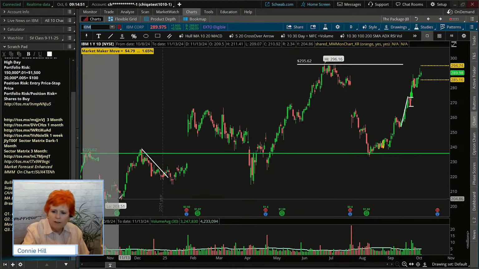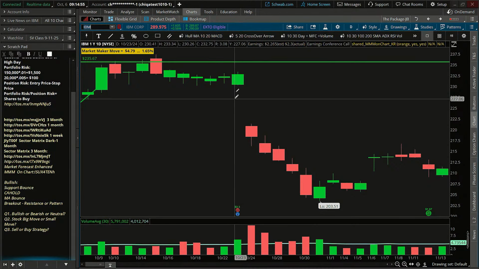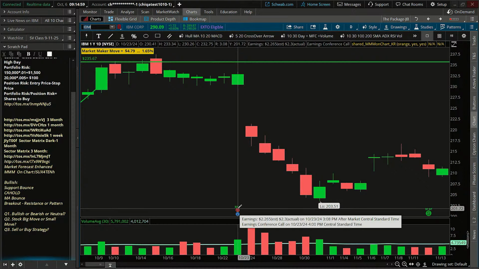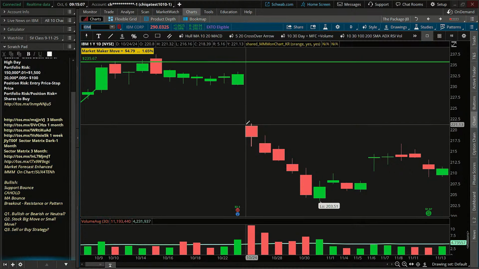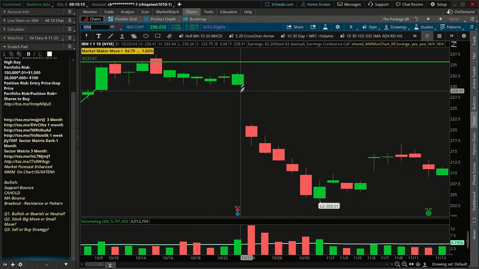I'm going to zoom in on this furthest left one that looks like it was maybe in October. And we can line up and see when the earnings day was. Looks like this was after the market closed on the 23rd of October. Is that a big move? Yeah, when we see these gaps in the chart, that gives us an indication there are some big moves.